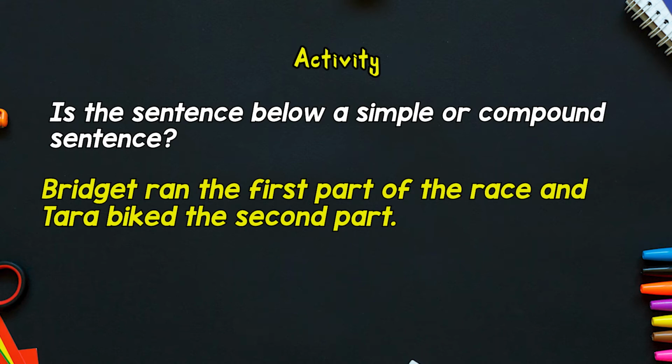Number 2, Bridget ran the first part of the race and Tara biked the second part. Is that a simple or compound sentence?